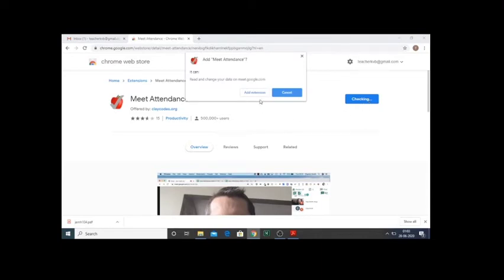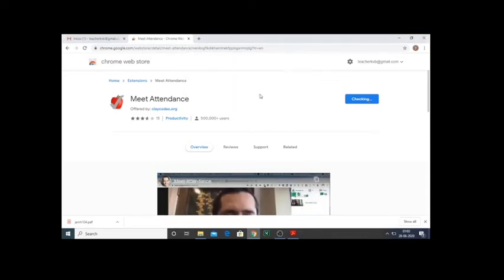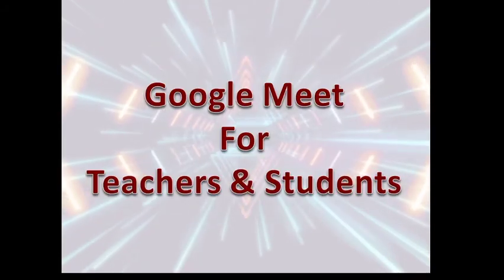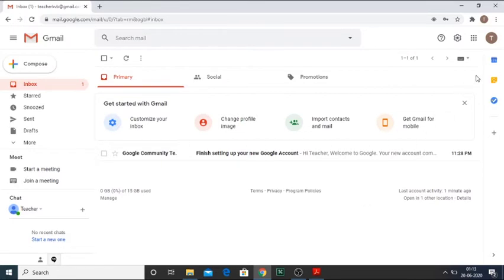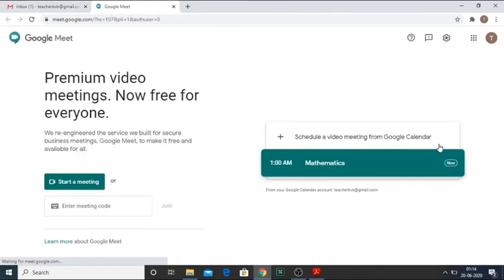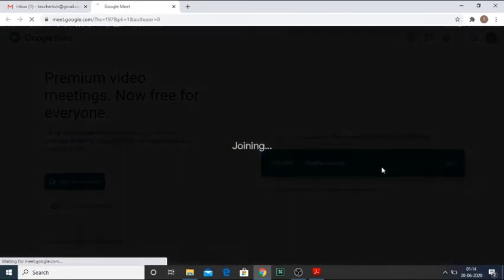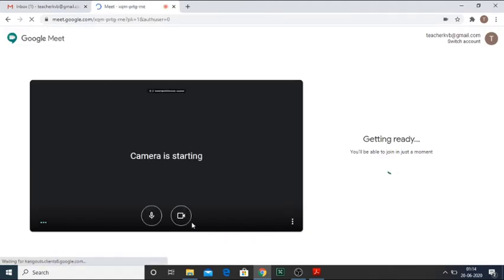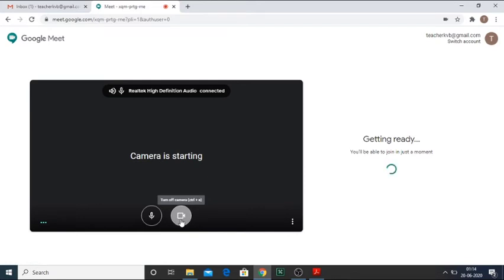Now I'll click for installation. Google Meet Attendance will now be installed with the Chrome browser. Now let's start with Google Meet. We'll go directly to Google Meet. You see that the schedule is already there, so I click on the scheduled Mathematics. As soon as I log in to the schedule, Google Meet is going to start.